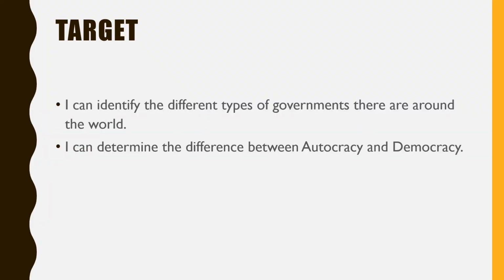Alright friends, we've learned a lot of different things today in social studies. We definitely hit our targets of I can identify the different types of governments there are around the world. We talked about so many different governments and how they are different in different countries. And we have I can determine the difference between autocracy and democracy. So your next goal is to complete multiple choice questions, and you will be showing us if you understand the different types of governments around the world, and showing us if you can determine the difference between autocracy and democracy.